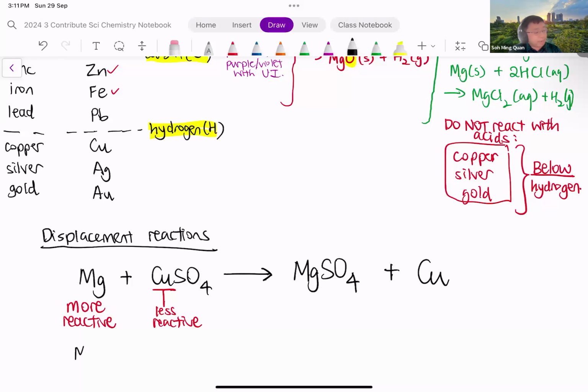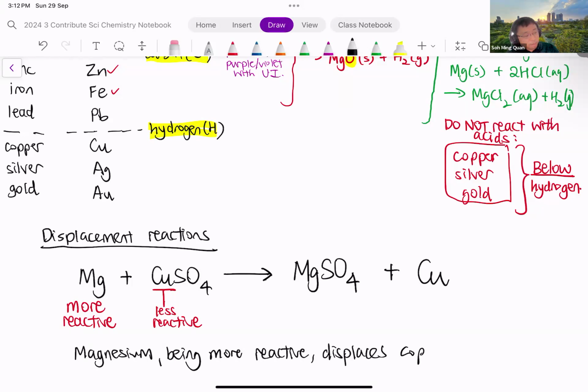So we can say that magnesium, being more reactive, displaces copper from copper sulfate. Okay, so this is how we phrase the sentence. Magnesium, being more reactive, displaces copper from copper sulfate.